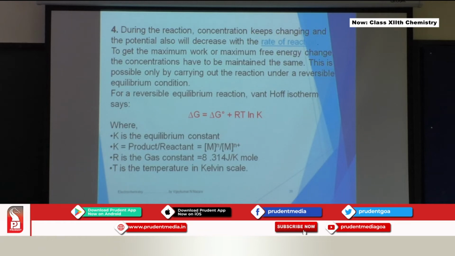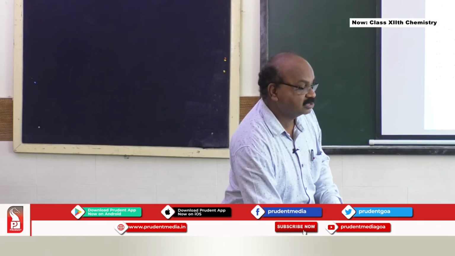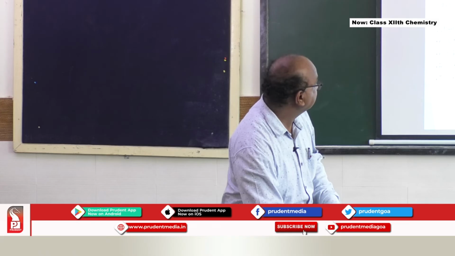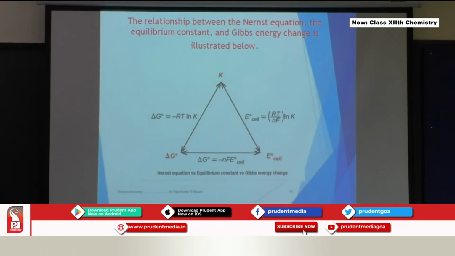where K is the equilibrium constant, which is product by reactant, R is the gas constant, and T is the temperature in Kelvin scale. This triangle-like structure gives you three different concepts and how they are interrelated: the relationship between the Nernst equation, the equilibrium constant, and Gibbs energy. K stands for the equilibrium constant, E cell for E naught cell, and delta G for standard Gibbs free energy.